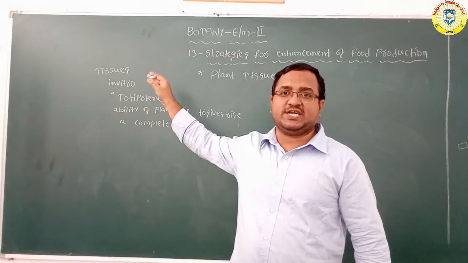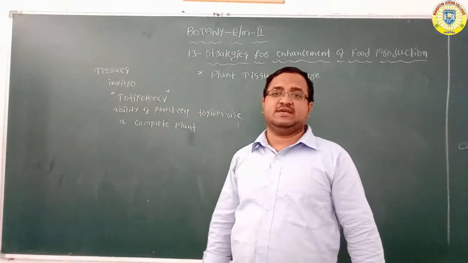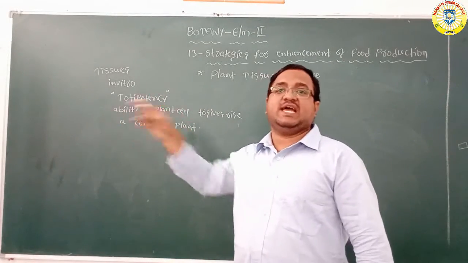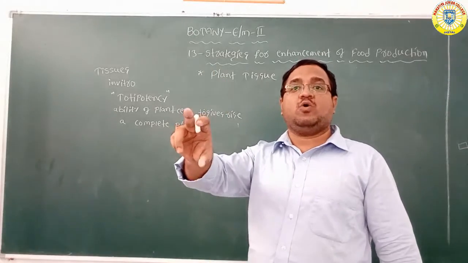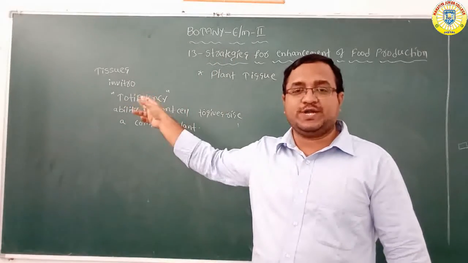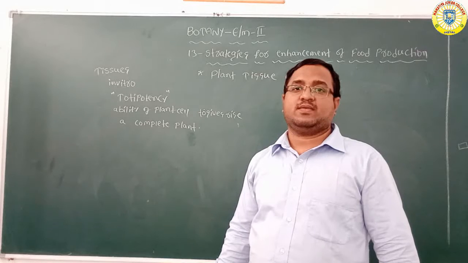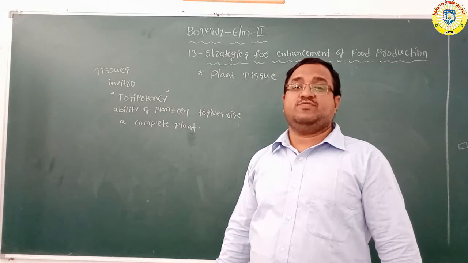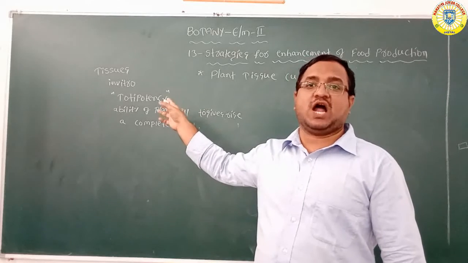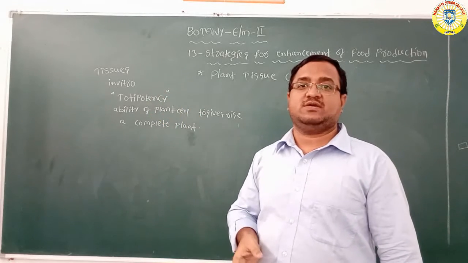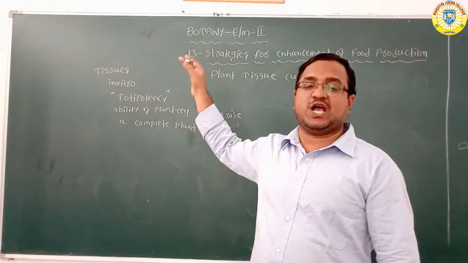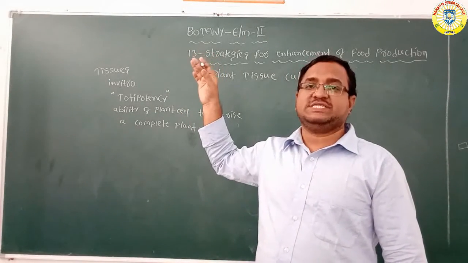The main concept of plant tissue culture is totipotency, the ability of a plant cell to give rise to a whole plant. This plant tissue culture is also called micropropagation.